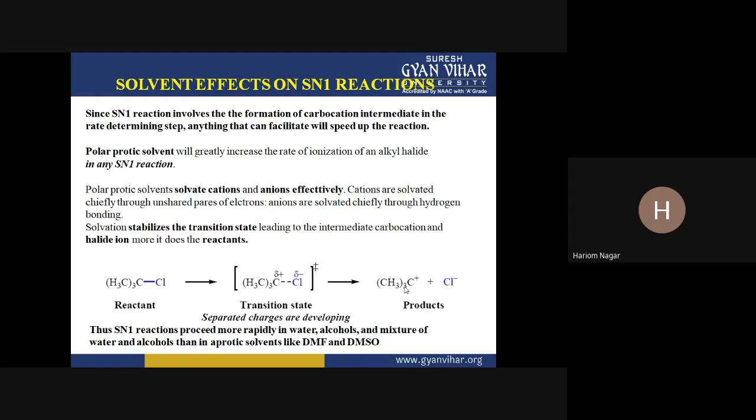Okay. So as the ionization between carbon and chlorine increases, meaning the bond converts into ions, the rate of nucleophile attack on it also increases, right? The product formation also becomes very easy. So the SN1 reaction proceeds more rapidly in water, alcohol, and a mixture of water and alcohol than in aprotic solvents like DMF and DMSO. In these cases, the rate of reaction will be more than in aprotic solvents like DMF and DMSO, because DMSO and DMF don't have protons, right?